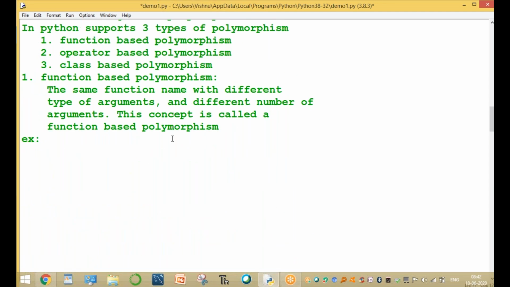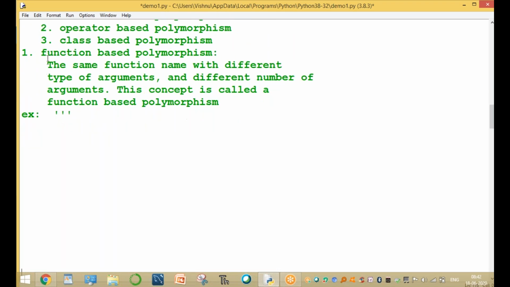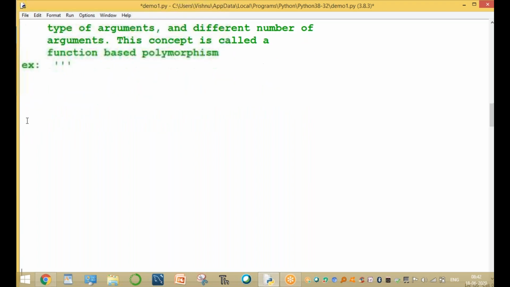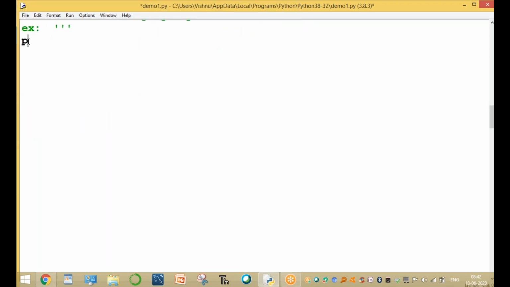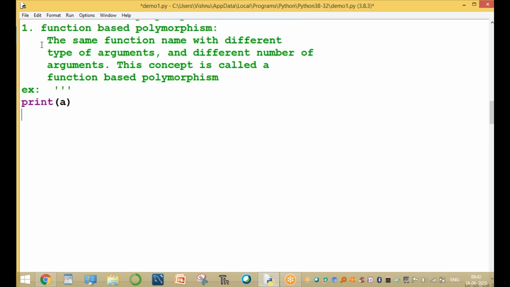The best example is print. Print is also one function. This function allows print of a, only one argument. Same name with different types of arguments and a different number of arguments. Please observe: the same function print with one argument, the same function with print a comma b, and the same function name with print a comma b comma c.